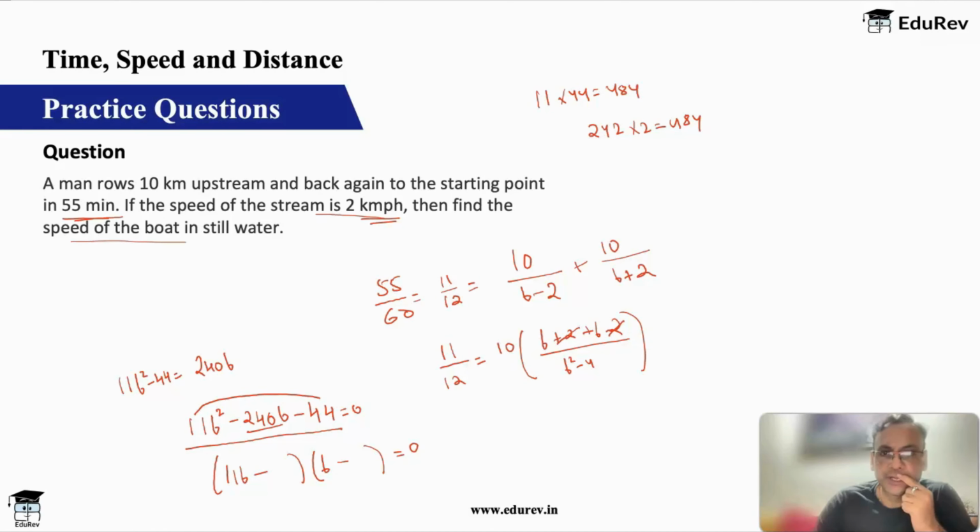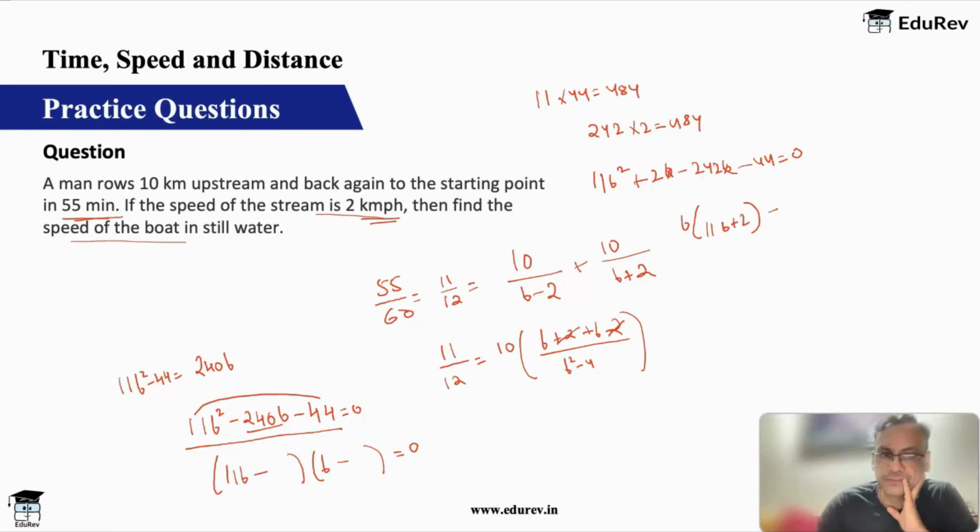So what I'll do is, I will write 11b square plus 2b minus 242b minus 44 is equal to 0. Okay, so if I take b out in the first one, 11b plus 2, minus, similarly in the second one, I have 242b plus 44.